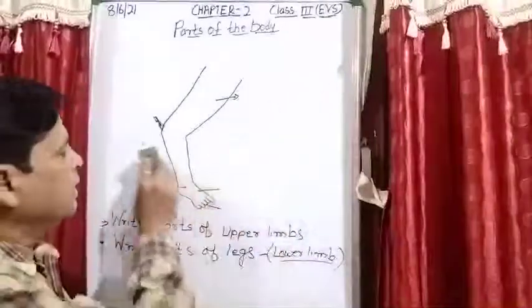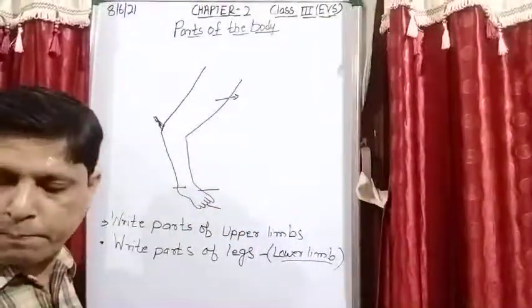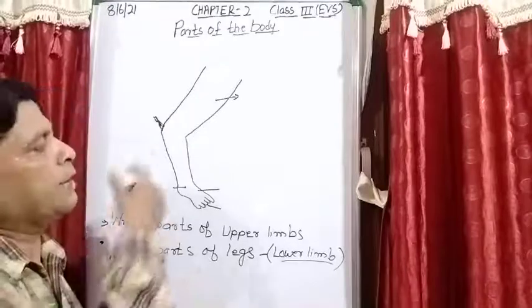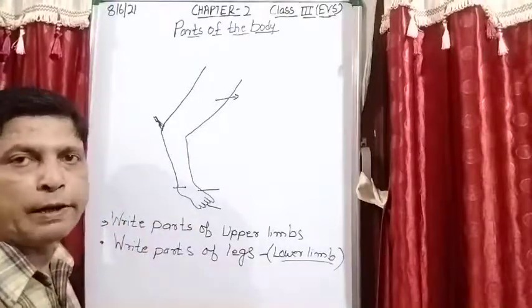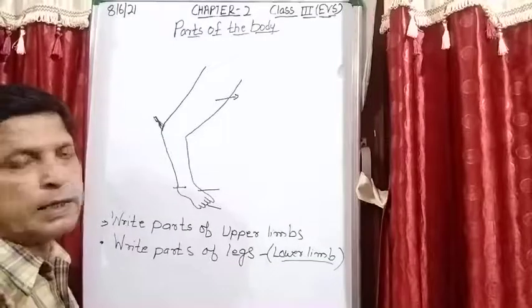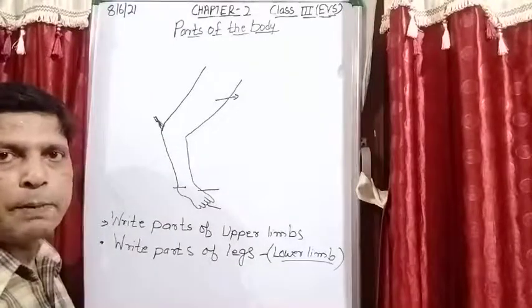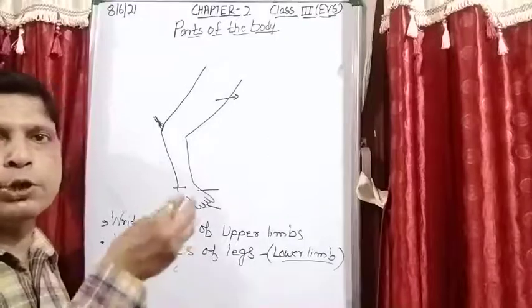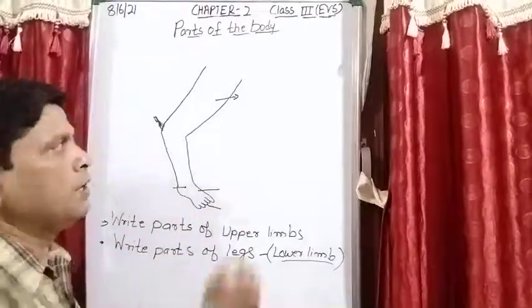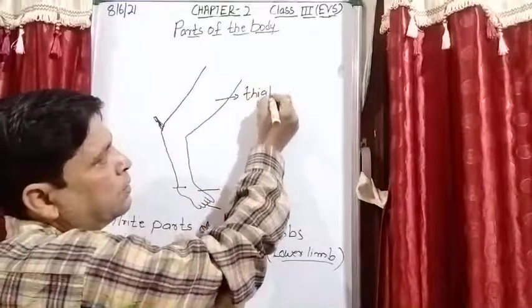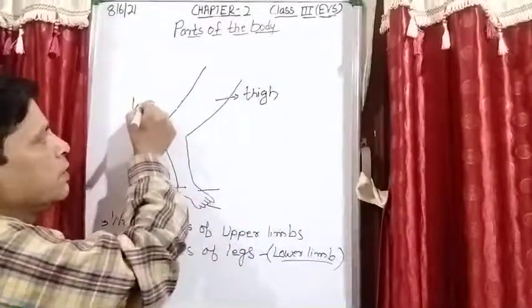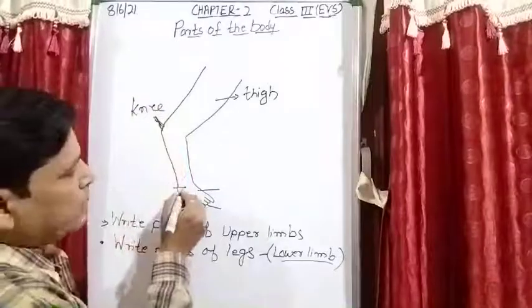You will see a diagram, this diagram of a lower limb. Now you have to label it. Is it clear? So this is another method how the question can be asked related to this topic in the examination. What is this? Thigh. What is this? Knee. What is this?